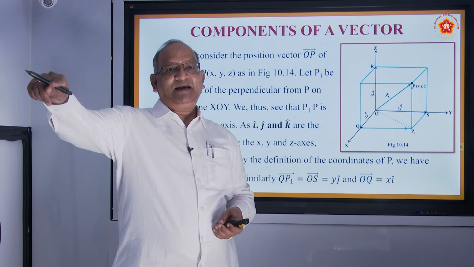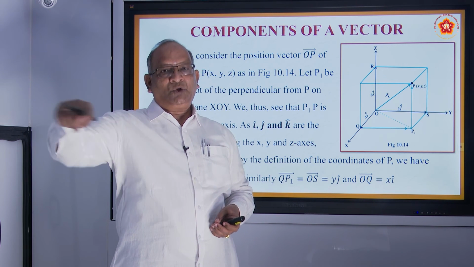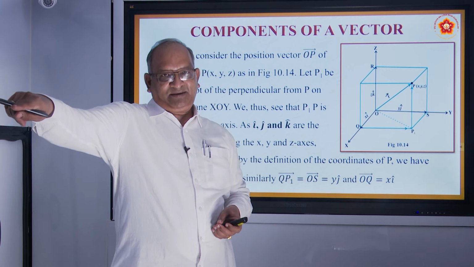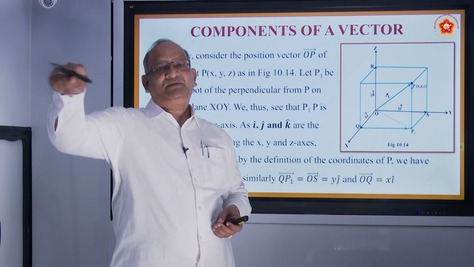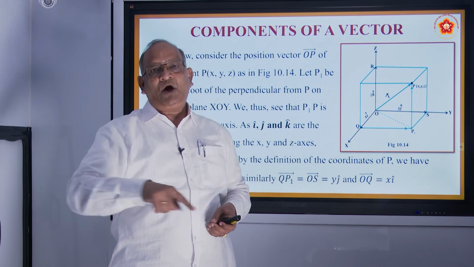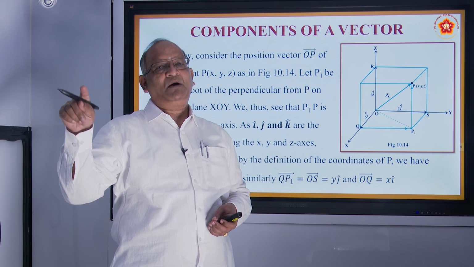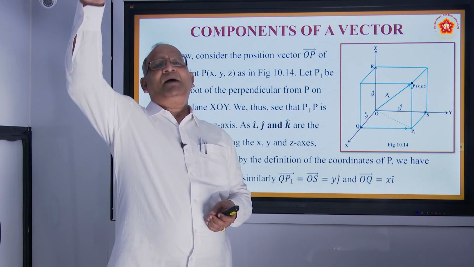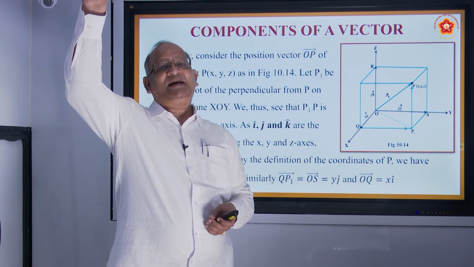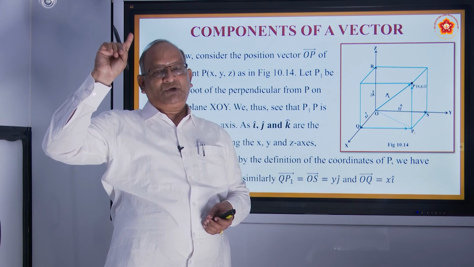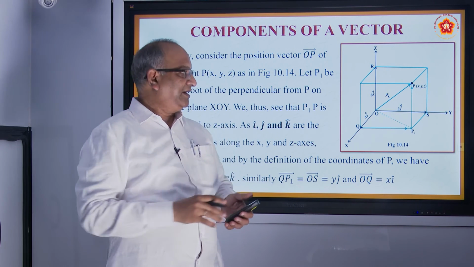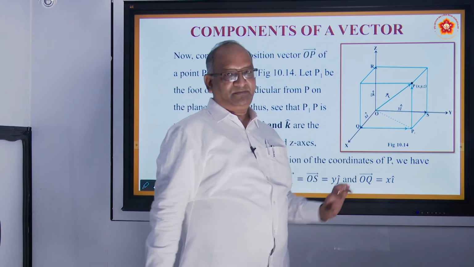When you go diagonally, you travel x and y and reach the corner point on the floor. What will be its coordinates? x, y, 0. Then you go upward vertically, you will reach the point z. So the corner point coordinates are going to be x, y, z.